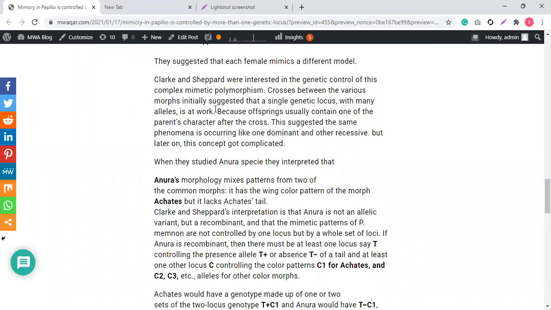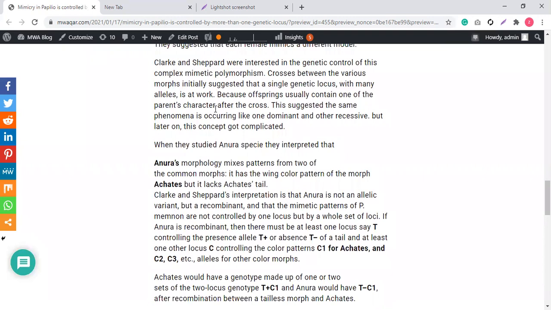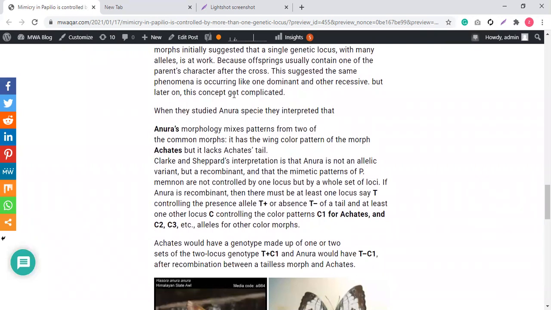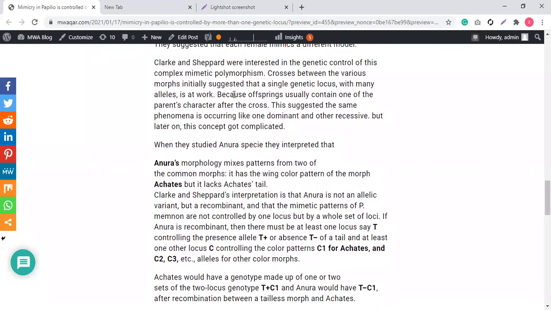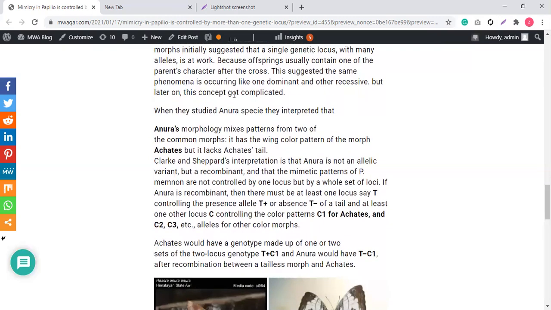And then they realized, and we will see how, that this is not the actual case. They had assumed it because offspring usually show one of the parents' characters after the cross. How did they come to know that a single locus was controlling? Because every time they crossed, the offspring had one of their parents' characters, so they considered that alleles of one particular locus were playing their role, just like the dominant-recessive case.